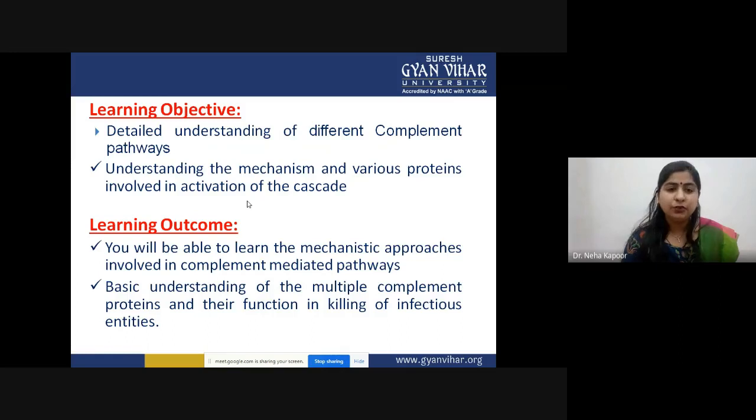You will get to understand the various mechanistic approaches and the various proteins that are involved in the cascade of these complement pathways. Along with that, how the multiple proteins get activated so as to mediate the killing of various infectious entities will be covered.